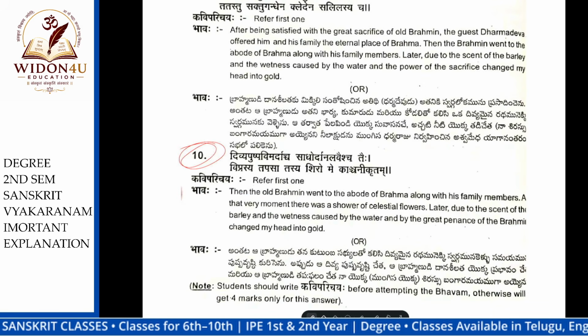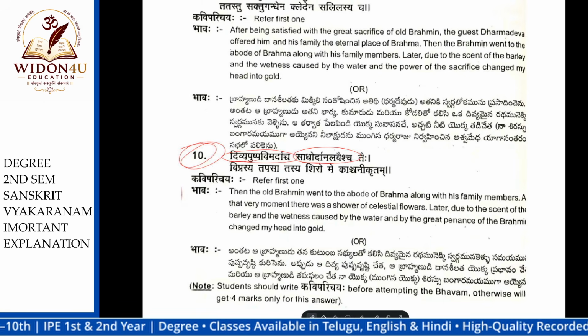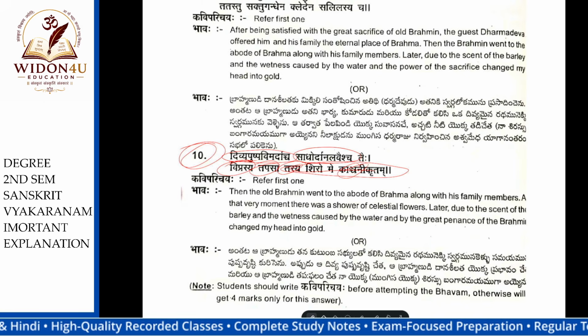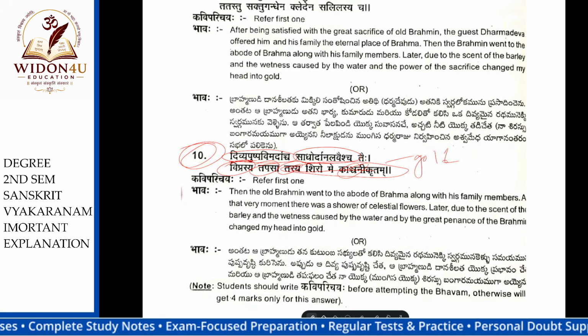The 10th one. See, Divya, whenever they went to the Swargaloka, one incident happened there. Okay, see what happened? Divya pushpa vimardacha. Viprasya means the Brahman's tapaha.